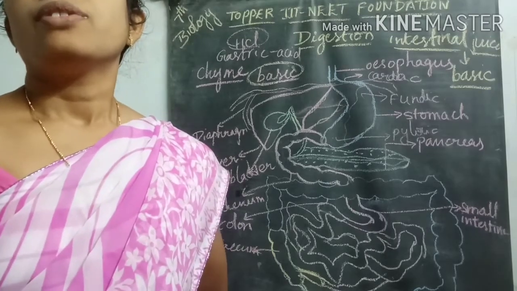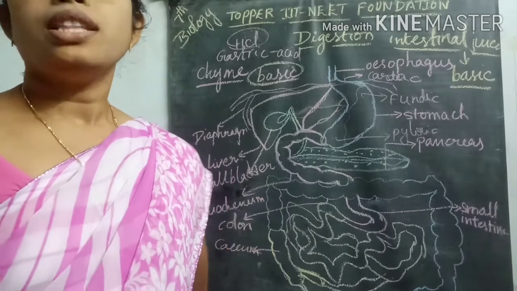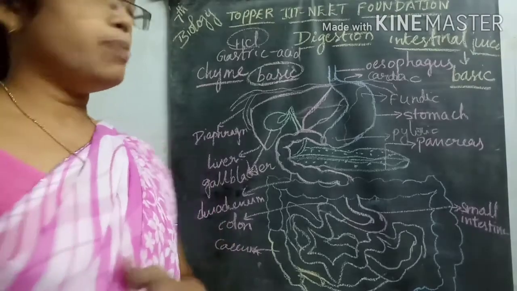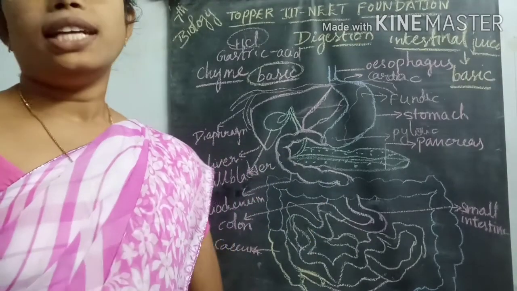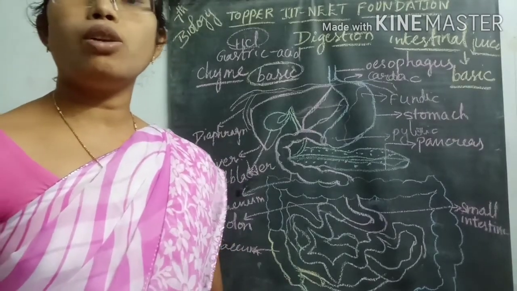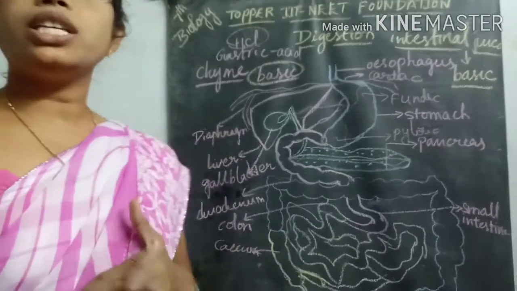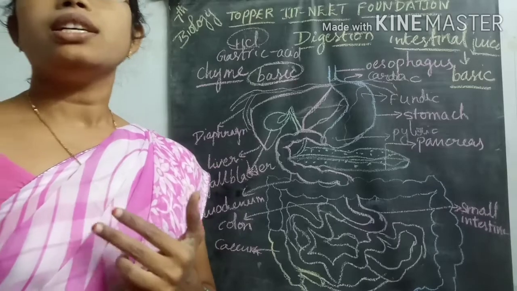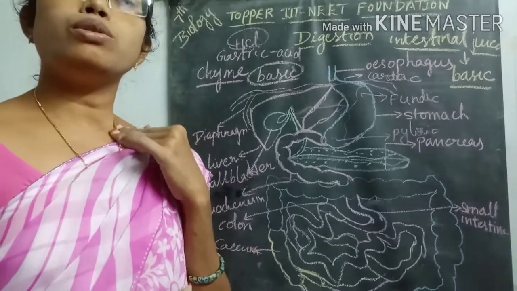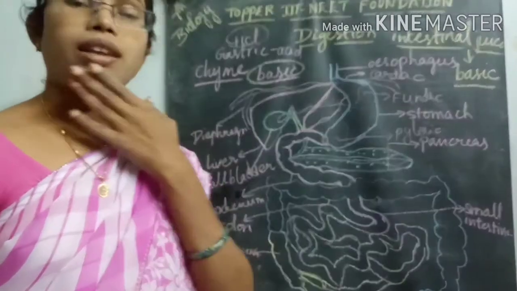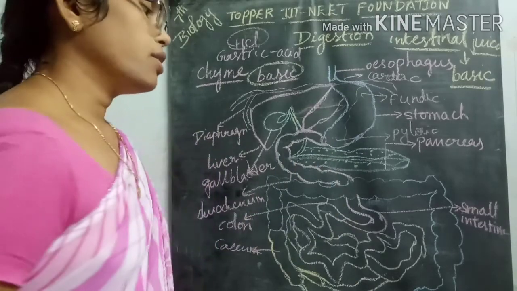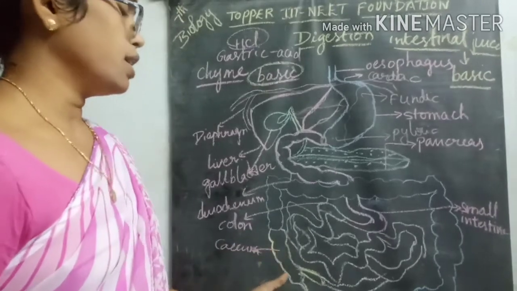The large intestine is located in the lower part of the abdominal region. In the upper part there will be the duodenum and the anterior part of the small intestine. Then it slowly enters the lower region of the abdomen, where the large intestine is. The large intestine is approximately 1.5 meters in length, and it contains different parts like the cecum, and from the cecum it slowly enters into the colon.